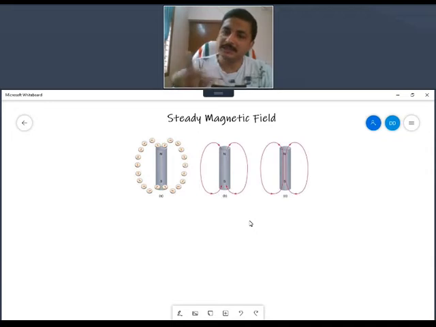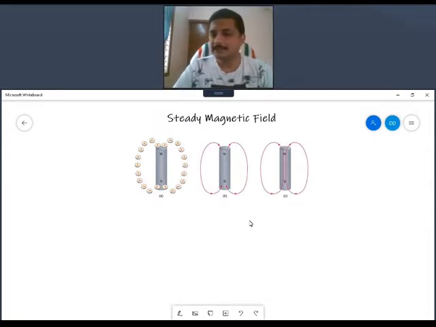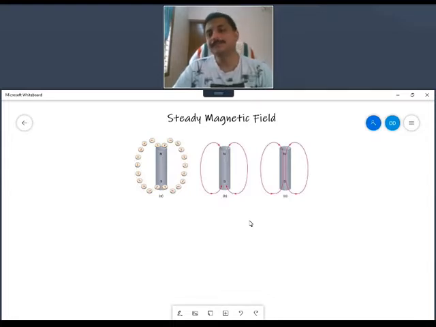Okay, that means these field lines try to form a loop through the bar magnet. This is shown in figure C. So usually the lines which I have drawn are known as magnetic lines because it's related to a magnet. These magnetic lines are usually considered as loop lines, not like electric field lines. Electric field lines start from one point and end at another point. They never form a loop.